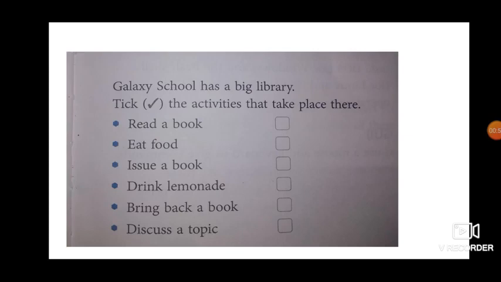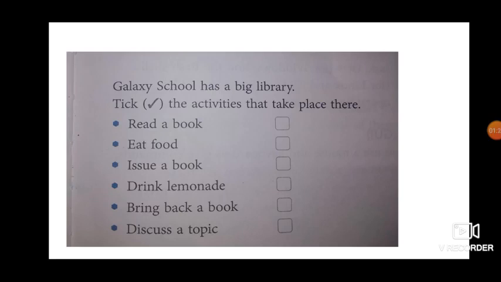For example, I'm telling you there is a school called Galaxy that has a very big library. Now we have to tick the activities that take place there. Just imagine we are in that library and we have to tick what all can be done there.